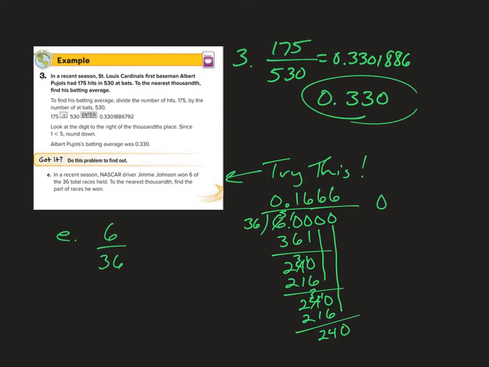I've got 0.1666. I look at my decimal places, and I've got tenths, hundredths, thousandths, ten-thousandths. So I'm going to be looking at this last 6 right here. This is larger than 5, so that is going to make the 6 right ahead of it turn into a 7. So my final answer will be 0.167.